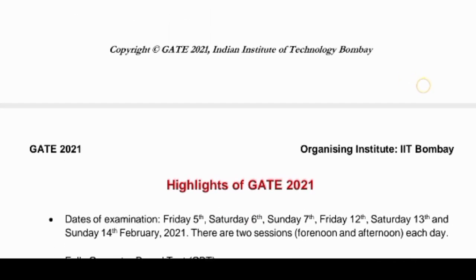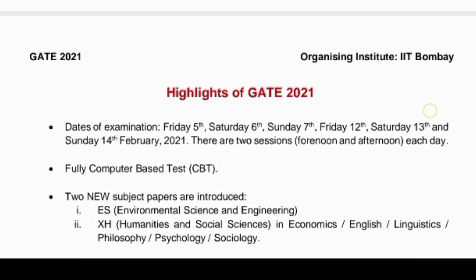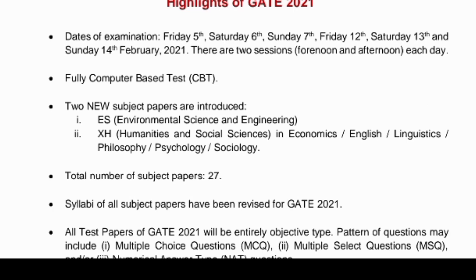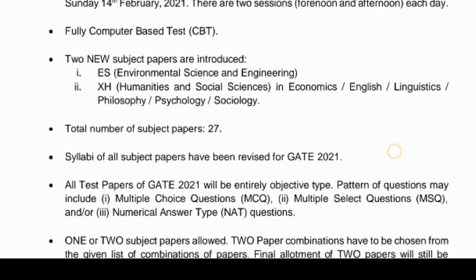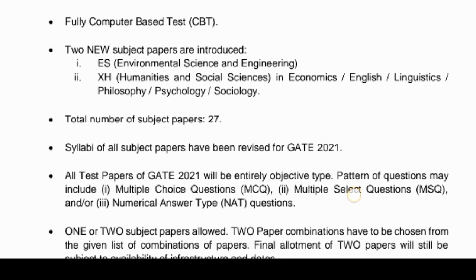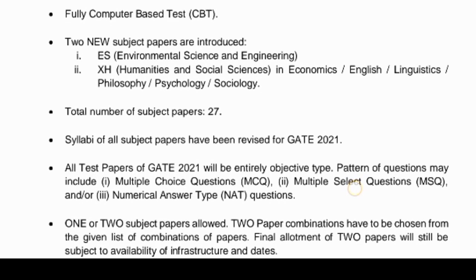The highlight of GATE 2021 is that it is a fully computer based test. In previous years it was conducted on Saturday and Sunday, but there are many changes this year. Now the exam will be conducted over three days, the 5th, 6th and 7th, Friday, Saturday and Sunday. This year there are 27 papers, which is a big change from past years. If you want to know about that, please comment in the comment box and I'll try to make a video.